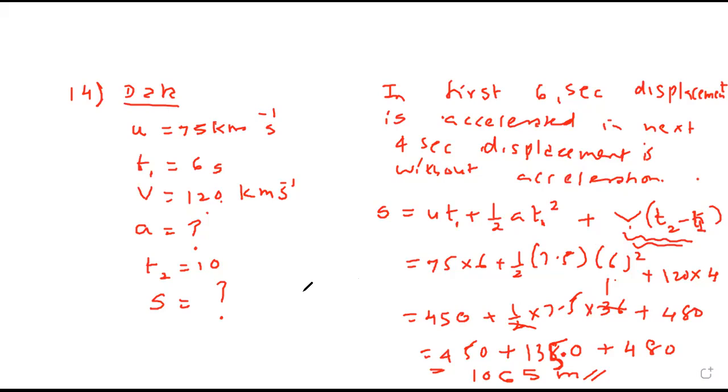In the first 6 seconds displacement is accelerated, in the next 4 seconds displacement is without acceleration. Without acceleration, yes, because they are telling the motor is switched off after 6 seconds. The motor is giving acceleration to the vehicle. In the sum they have given that after 6 seconds the motor is switched off. Read the sum. The motor is in action only for 6 seconds.